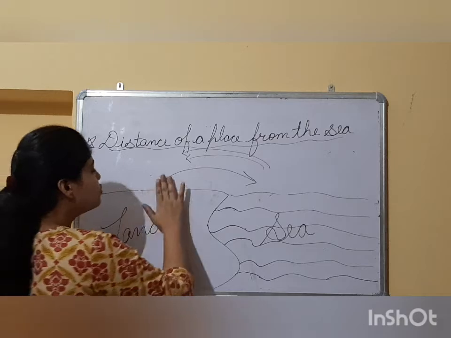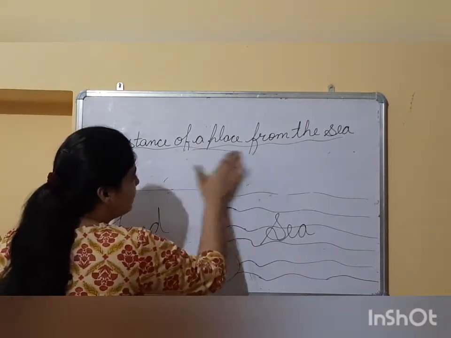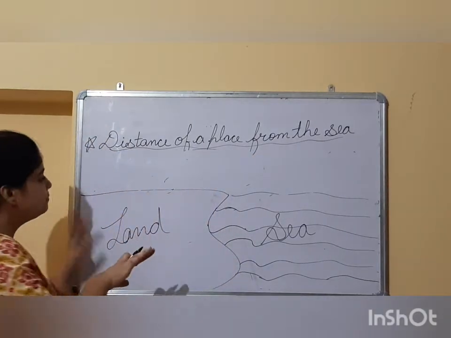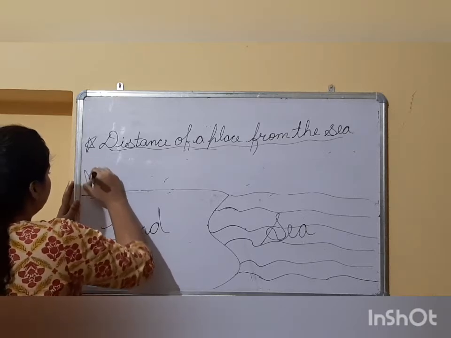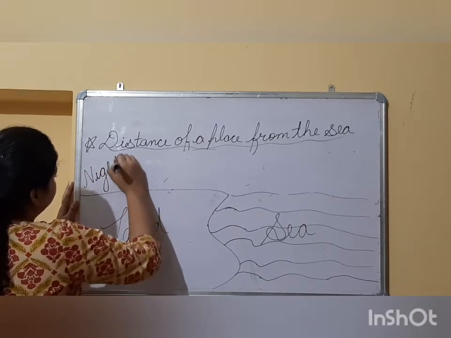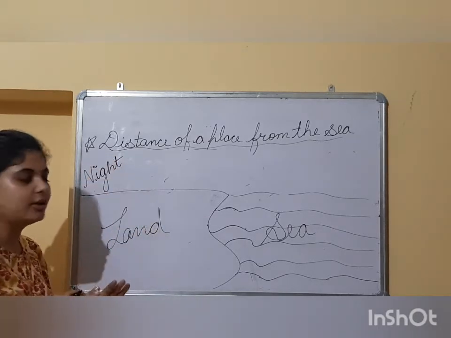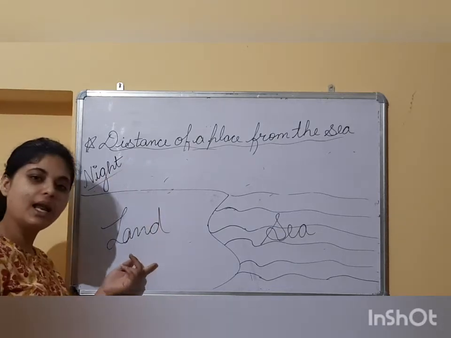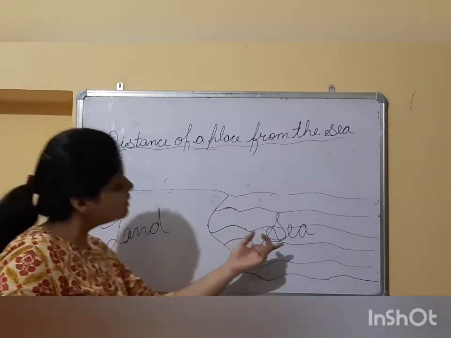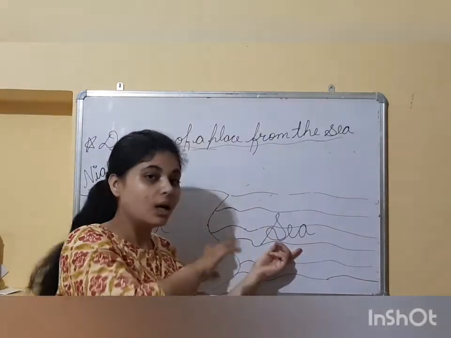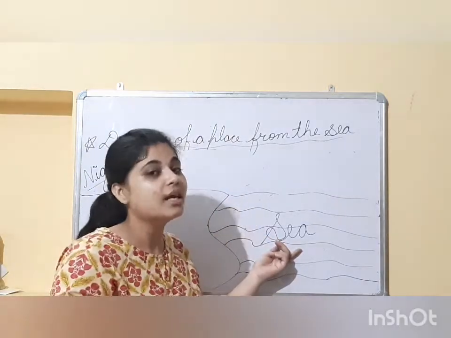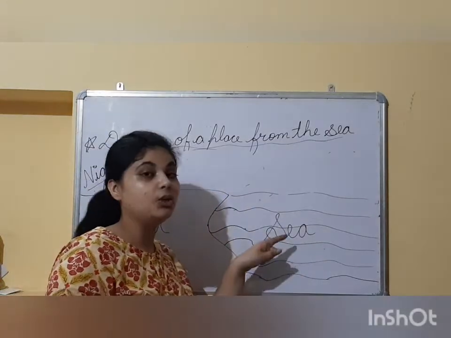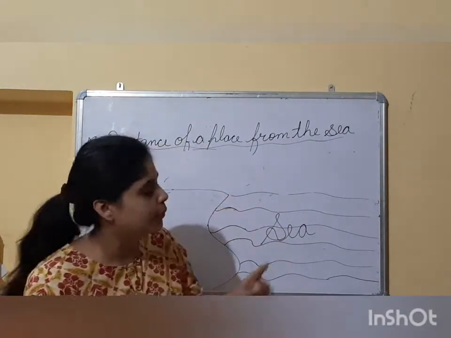So now comes the night time. In night time, what happens? When the sun sets, I am talking about when the sun sets at night time, this is the property of the land, it cools down quickly. But this is the property of the sea: once it's heated up during the daytime, it will take a long period to cool down again.